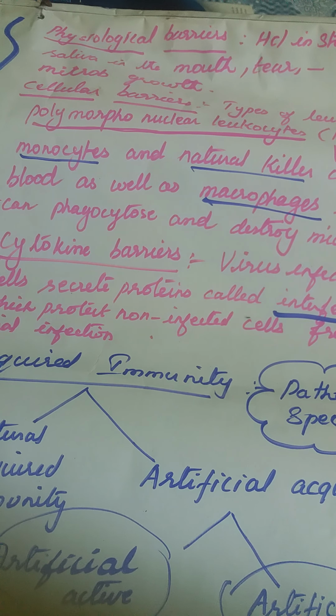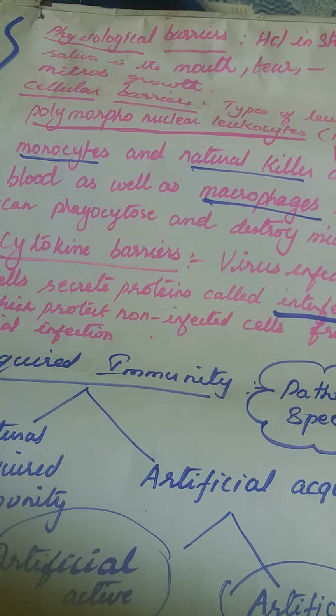If a virus infects a particular cell, the cell will defend itself by producing a substance called interferons, which protect non-infected cells from viral infections. If a particular cell is affected, it produces interferon. The interferon helps to protect other cells from such a viral infection.